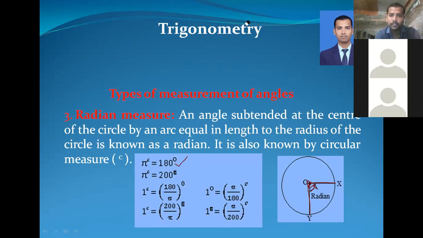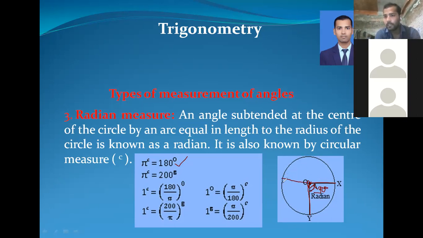This is the formula that you need to learn. Pi radian is equal to 180 degree, but this is not 180 degree, this is only 90 degree. So half of the circle measure is known as the radian measure.